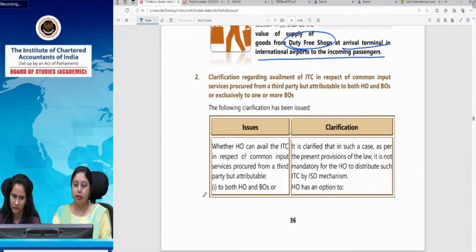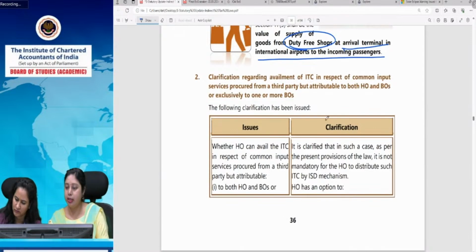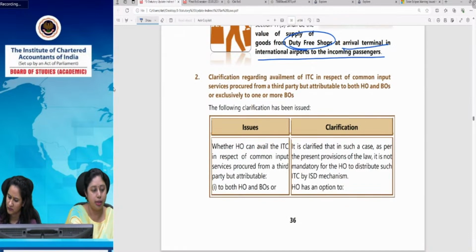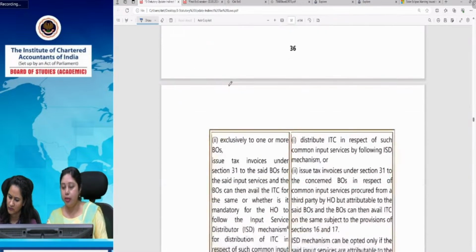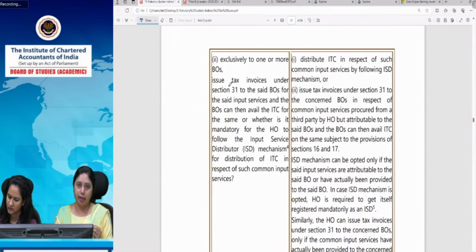Then we have the clarification regarding availment of ITC in respect of common services procured from a third party but attributable to both HO and BO, or exclusively one or more BO. I will explain it quickly because what was happening here is that whenever a head office is receiving some common services for head office as well as for branch office, or for one or more branch offices, not for HO, only for some or more branch offices.